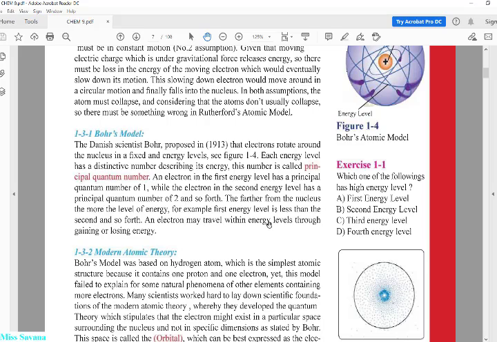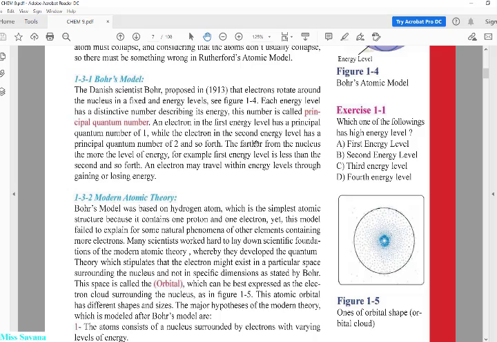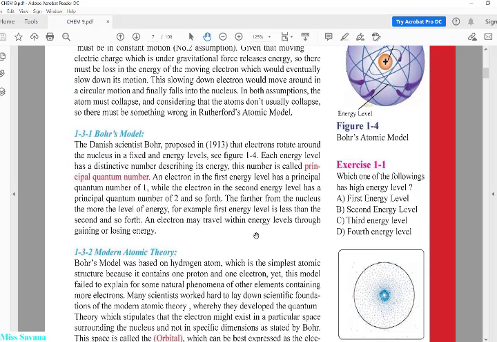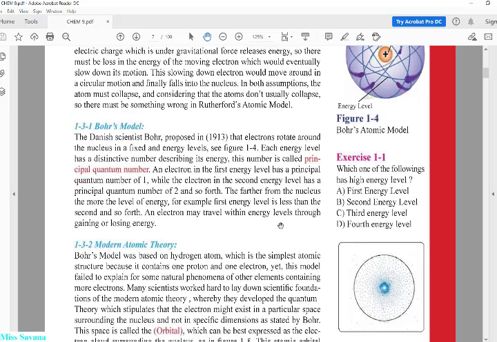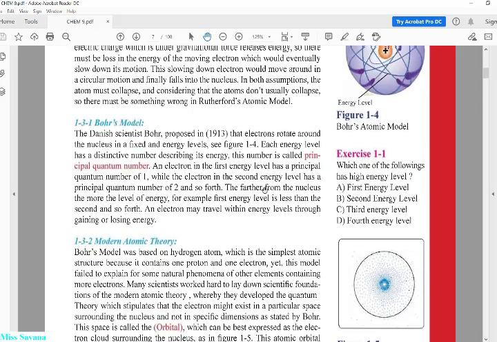Okay, because it's gaining and losing at the same time. This is how Bohr solved this idea. This is why Bohr theory was very, very successful. But it also had a problem that was fixed in the modern atomic theory.